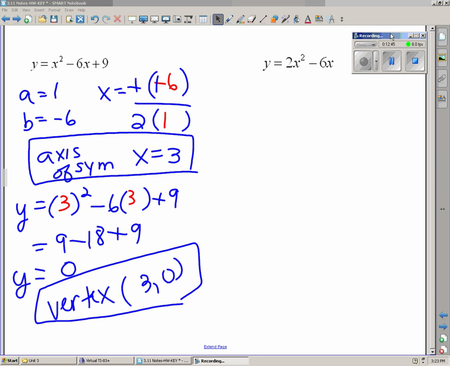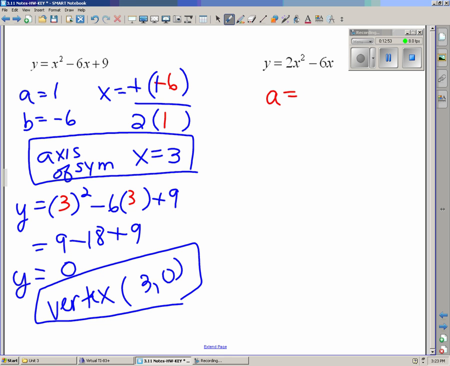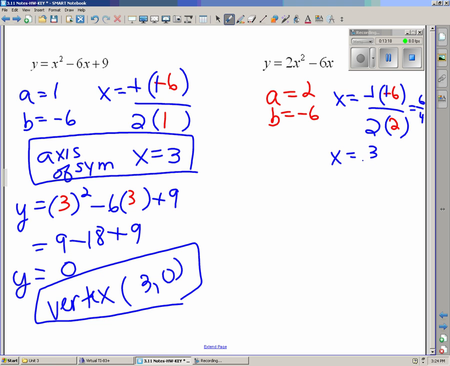Last one. So a equals 2, b equals negative 6, axis of symmetry, x equals negative b over twice a. B is negative 6, a is 2. When I do the math here, you're now going to get a fraction that's simplified. You get 6 over 4. Well, 6 over 4 can be simplified, divided by 2, which becomes 3/2. So this is our axis of symmetry.